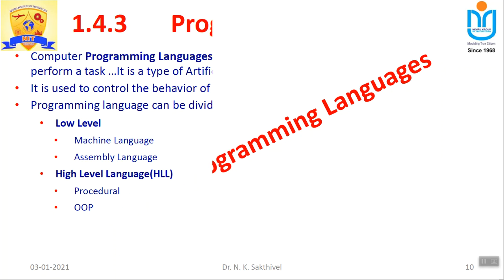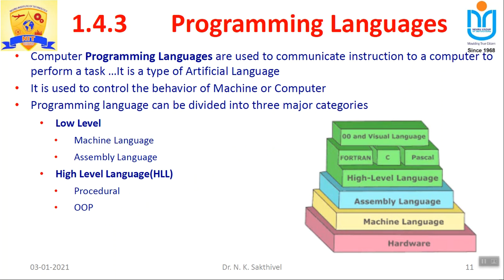Then after that, next we will move on to programming languages. I already told you programming language is very important for developing a code, and for supporting programming language only we used algorithm as well as pseudocode. The low level language is there. Low level means it is towards machine compatible.